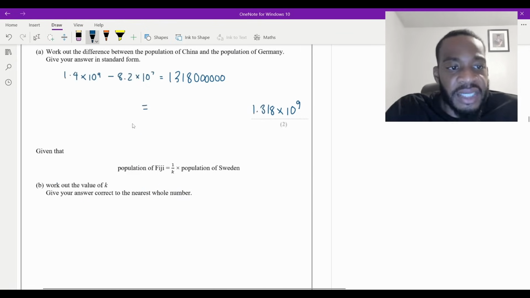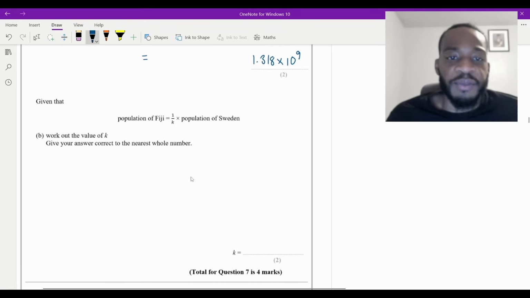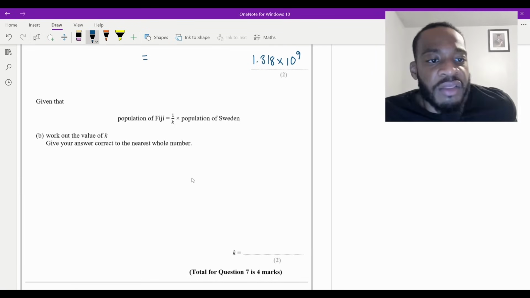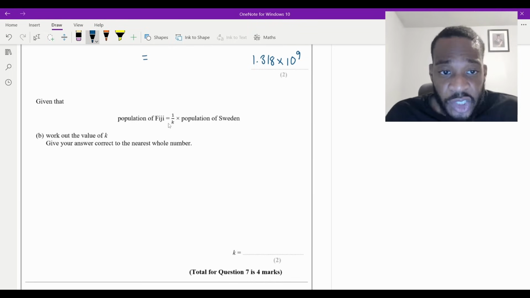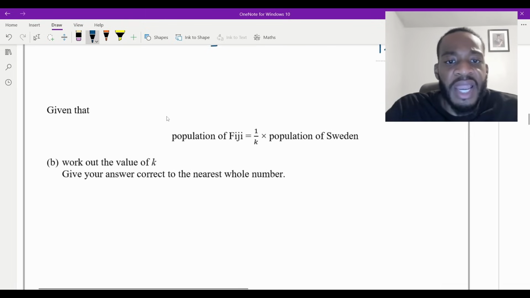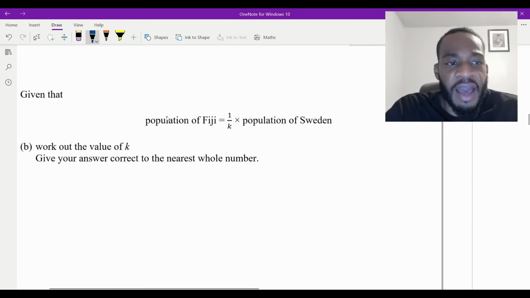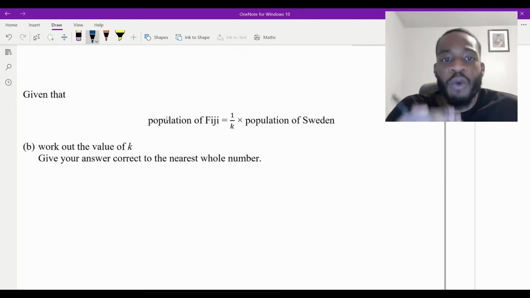Part B. It says, given that the population of Fiji equals 1 over k times the population of Sweden, work out the value of k, give your answer correct to the nearest whole number for another 2 marks. Okay, so firstly, I need k, so the equation, right? Now, when I look at this, let me just zoom in a little bit more. I don't really like the fact that I've got 1 over k, right? When I'm dealing with algebra, I like k. I don't like 1 over.